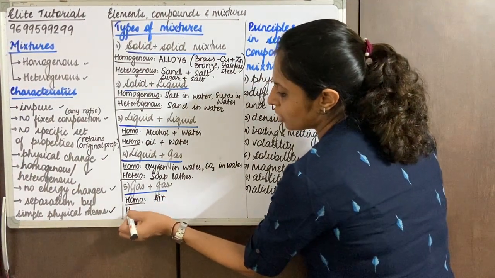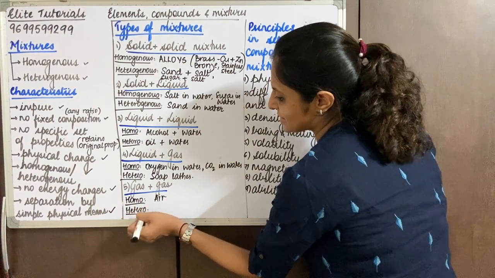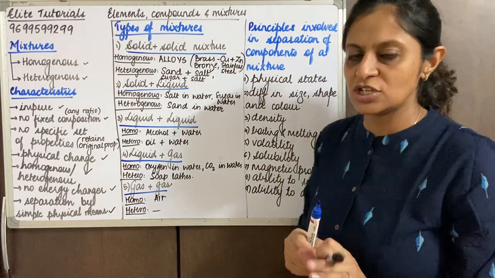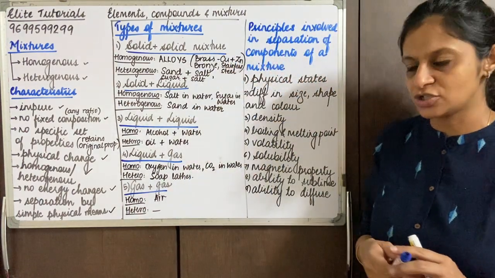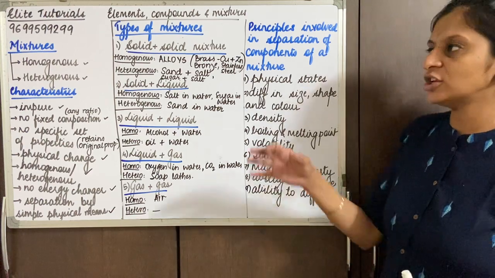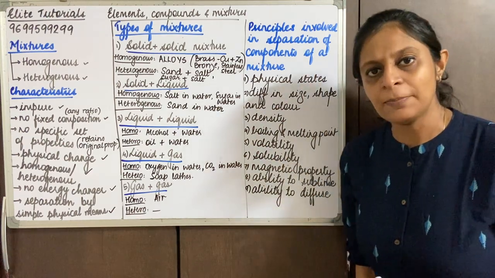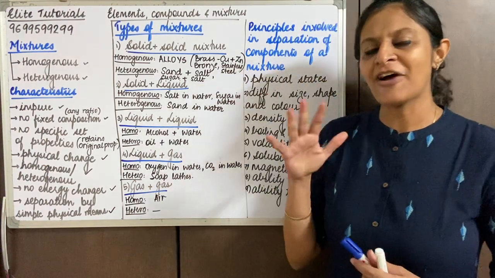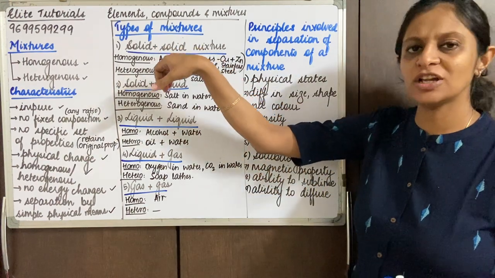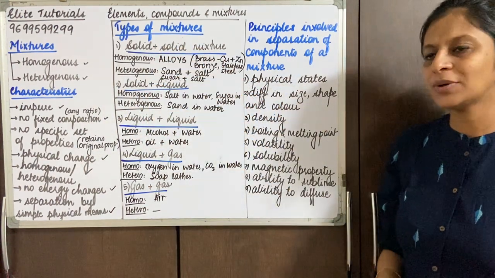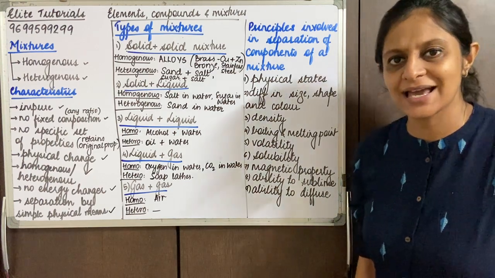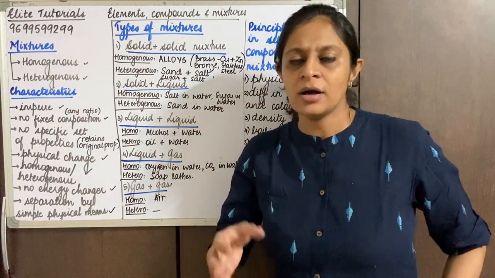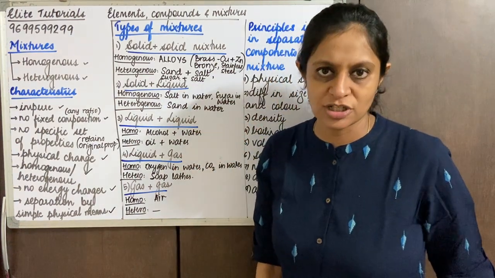In heterogeneous, we don't actually have any example, because gases mix with each other. Gases usually diffuse easily with each other, so we don't have an example for a heterogeneous gas mixture. With that we have also finished the types of mixture, depending upon their physical state and whether they are uniformly mixed or not. We had 5 broad categories: solid mixtures, solid liquid mixtures, liquid mixtures, liquid gas mixtures, and gas mixtures. Therein we studied an example for a homogeneous mixture and a heterogeneous mixture.